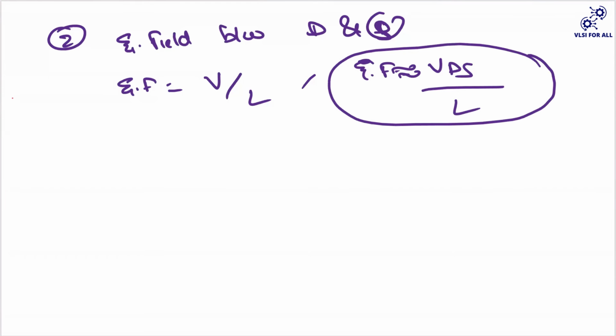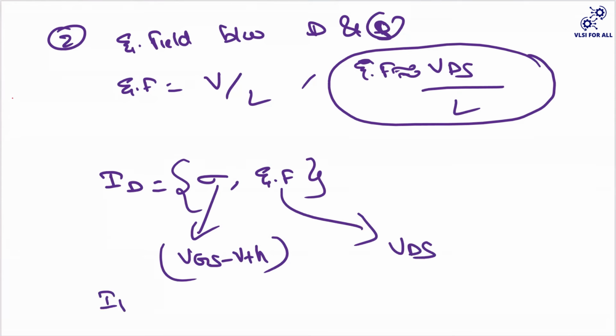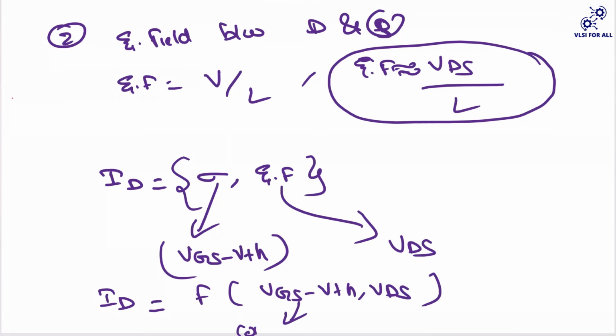If you observe carefully, your ID now depends on what? First, the conductivity, and second, the electric field. Your conductivity depends on VGS minus VTH, and your electric field depends on your VDS. So ultimately your drain current is a function of VGS minus VTH, comma VDS. This is decided by the conductivity of the N channel, and this is decided by the electric field along the channel length.